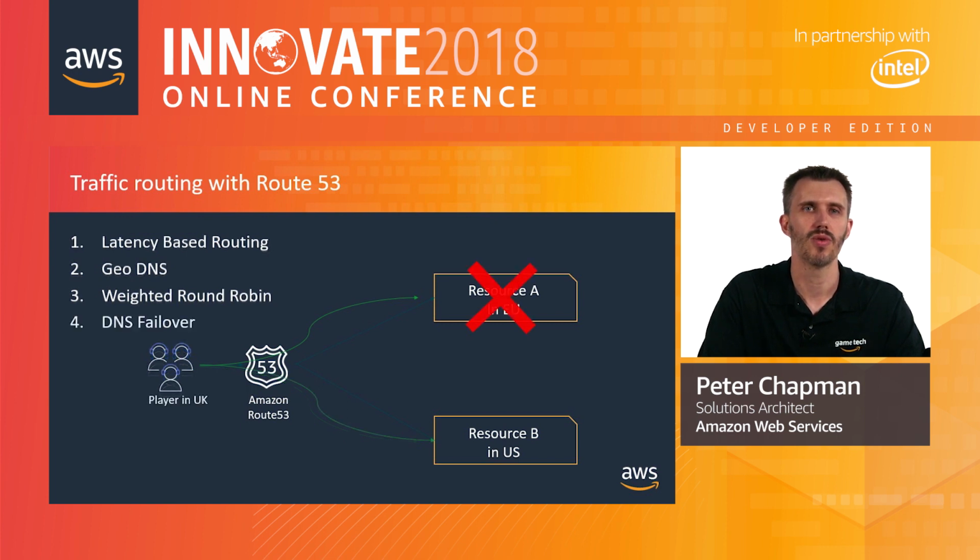Finally, you can also route your players to an alternative location to avoid outages using DNS failover. You can set a health check that Route 53 can use to ensure that your resources are available, and in that event, it will route them over to the other resource that's the backup.